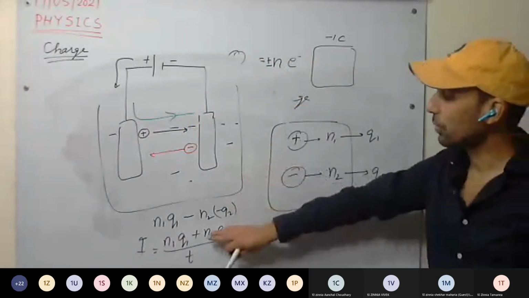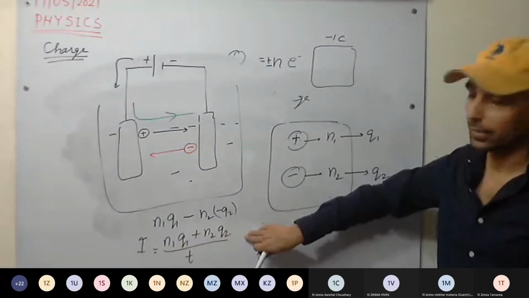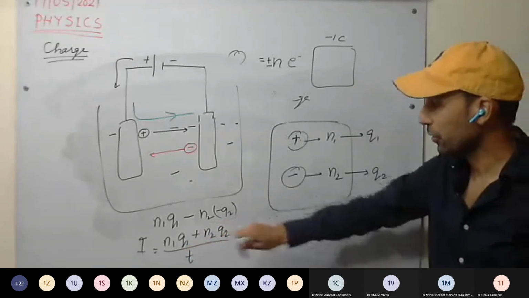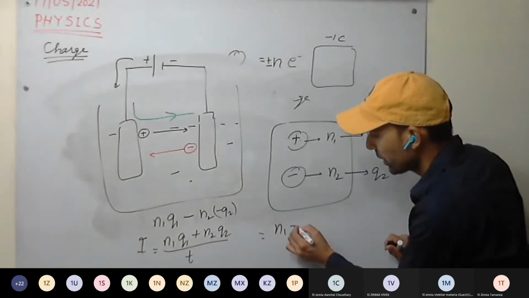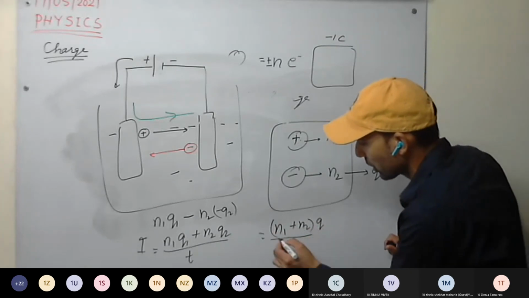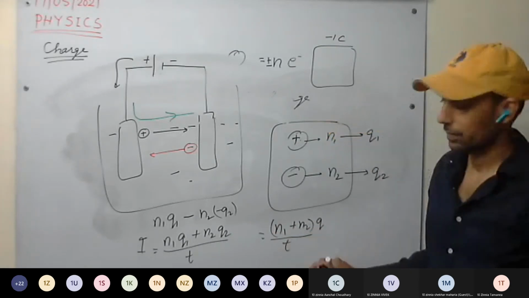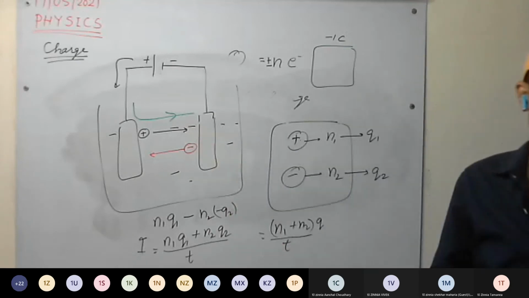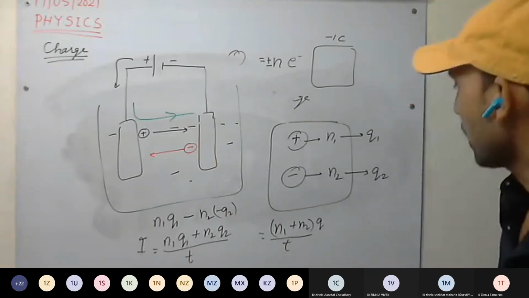So in electrolyte, we'll have the positive ions as well as negative ions. And for example, if Q1 equals Q2, then it will become N1 plus N2 into Q divided by T, when the charge on positive ion and negative ion is same. Understood this one now?